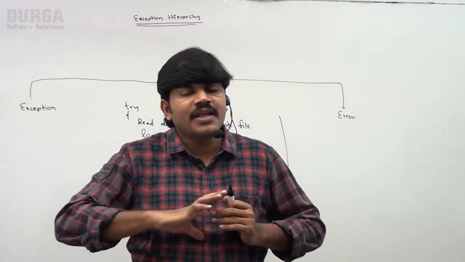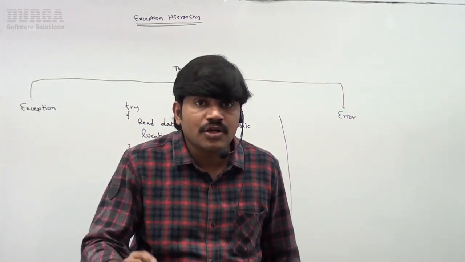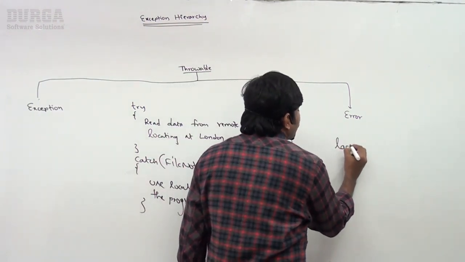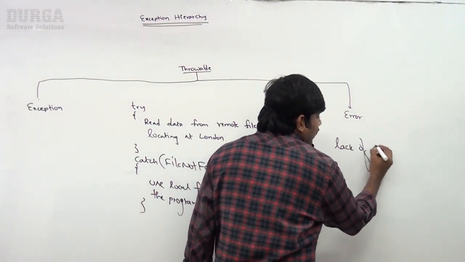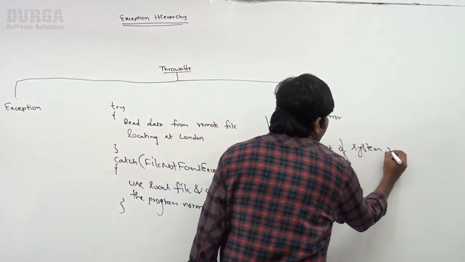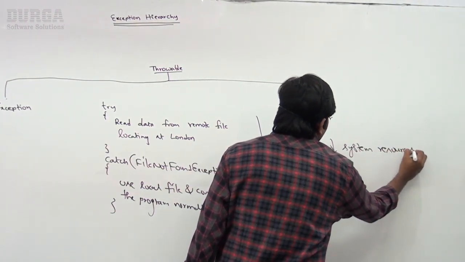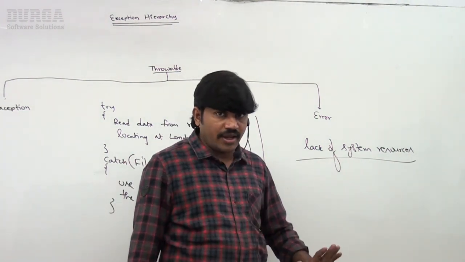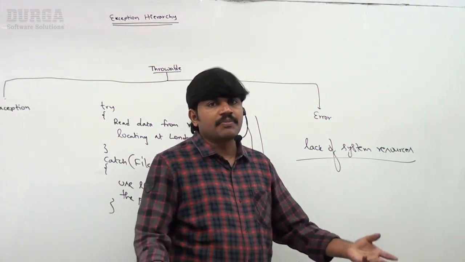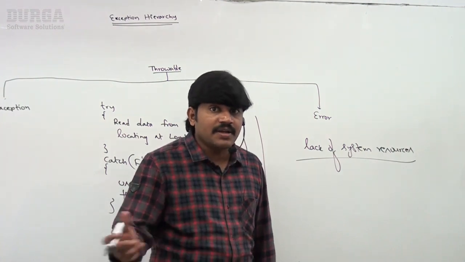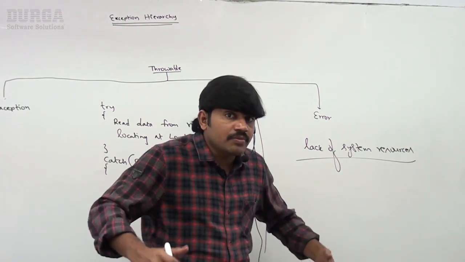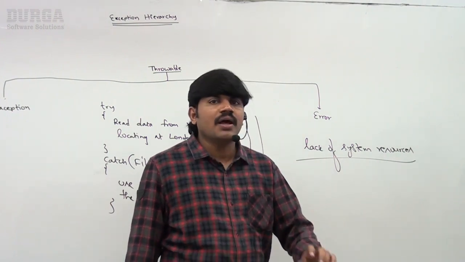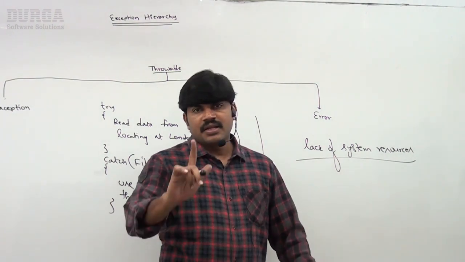Errors are not caused by our program. Errors are caused due to lack of system resources. Observe carefully: due to lack of system resources, errors get caused. Maybe sufficient heap memory is not available, or maybe my system was attacked with a virus and that's why the virtual machine crashed. These types of things are by default considered as errors, which are non-recoverable. Clear for all of you, right?